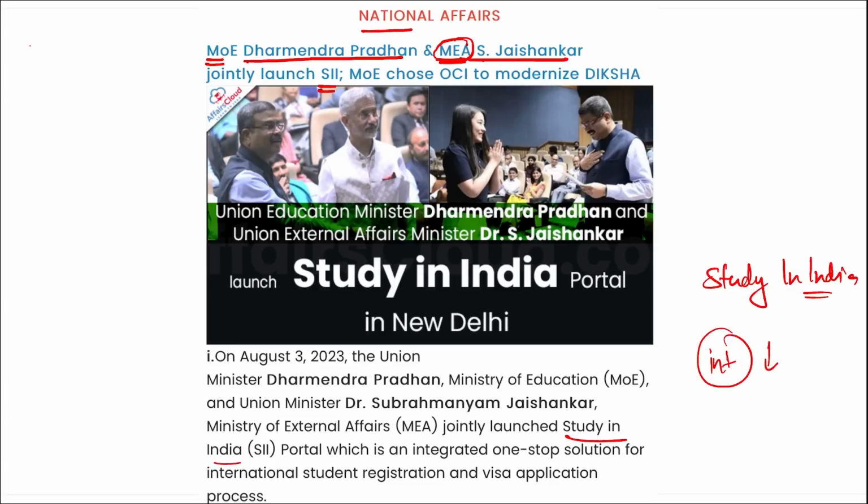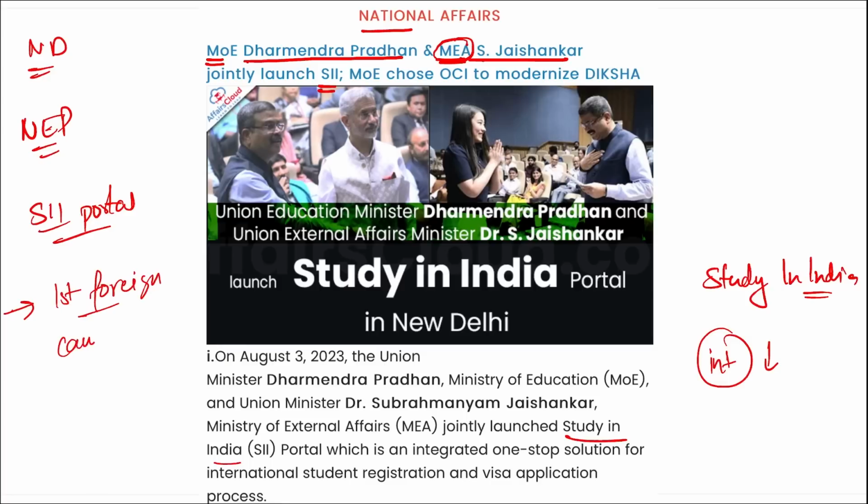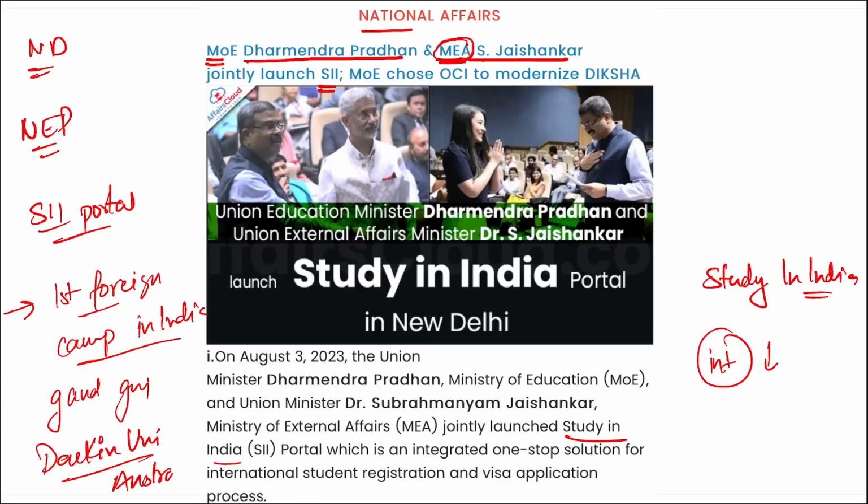Right? This was launched during an event in New Delhi, and this portal is guided by National Education Policy, that is NEP 2020. Correct? And remember, this is the SII portal, Study in India portal, which is an integrated one-stop solution for international students' registration and visa application process. Similarly, I ask you, which was the first foreign university that set up their campus in India? And this was in Gandhinagar, Gujarat. Which is it? It is Deakin University, and this university is of Australia.